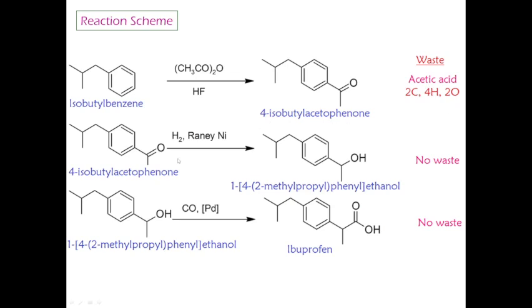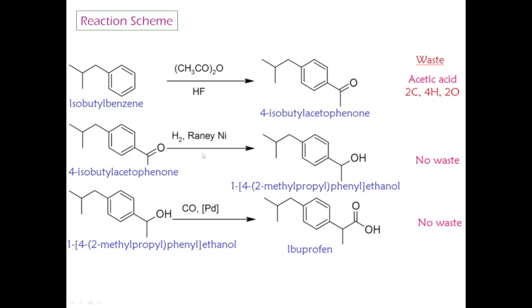In the second step, the compound 4-isobutylacetophenone is reduced in the presence of Raney nickel, and we get 1-(4-(2-methylpropyl)phenyl)ethanol. In this case we have used only hydrogen gas and Raney nickel.